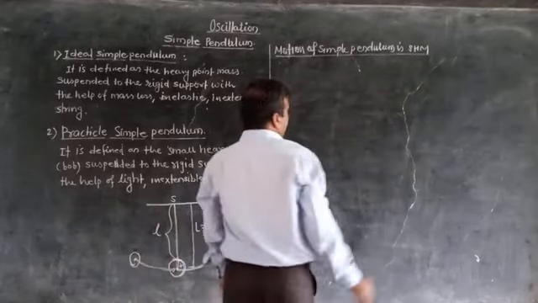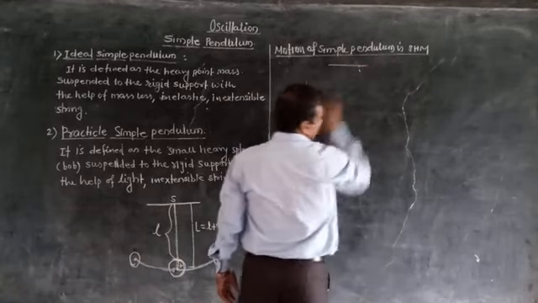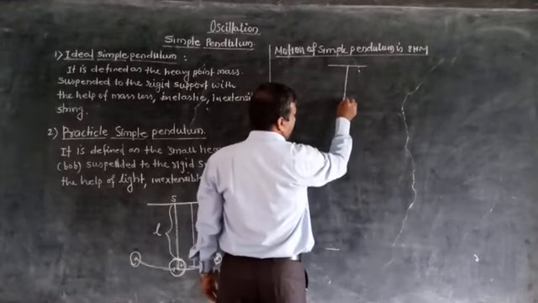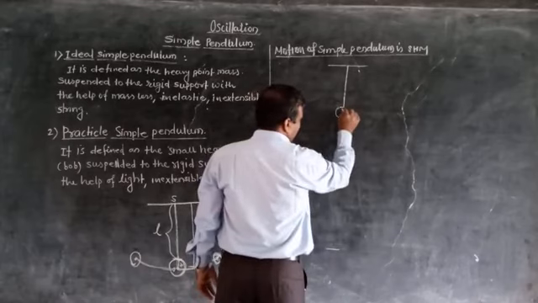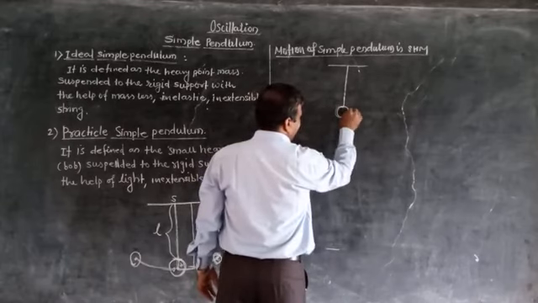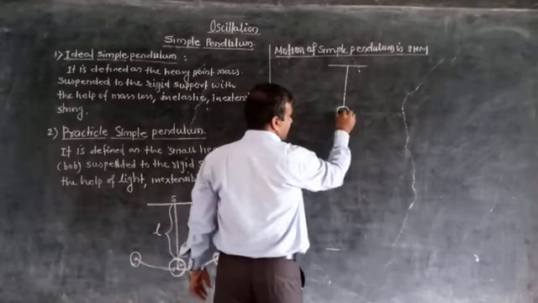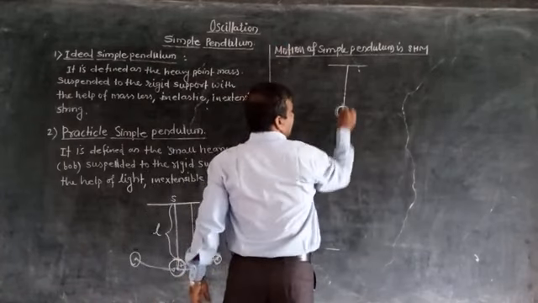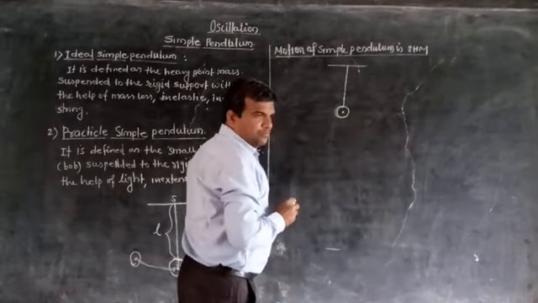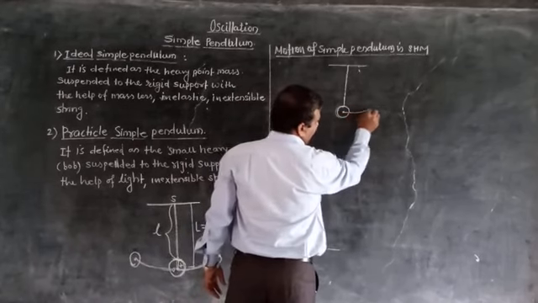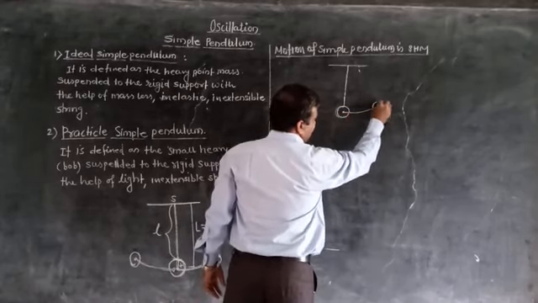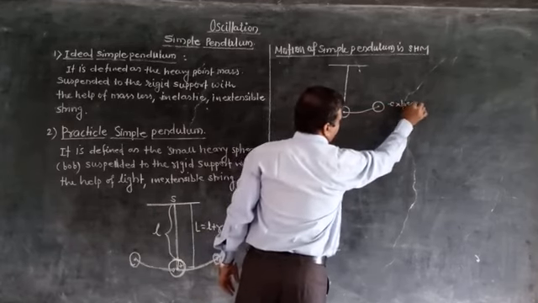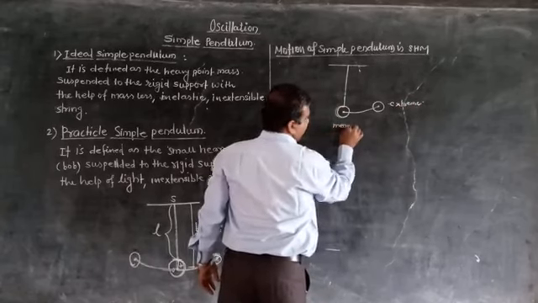So consider a simple pendulum. Suppose this is the rigid support. The sphere is suspended to the rigid support with the help of a light inextensible string. This is the mean position. Now suppose this small heavy sphere is displaced from the mean position to the extreme position, this, and released, then it is set into oscillation. This is the extreme position, this is the mean position.